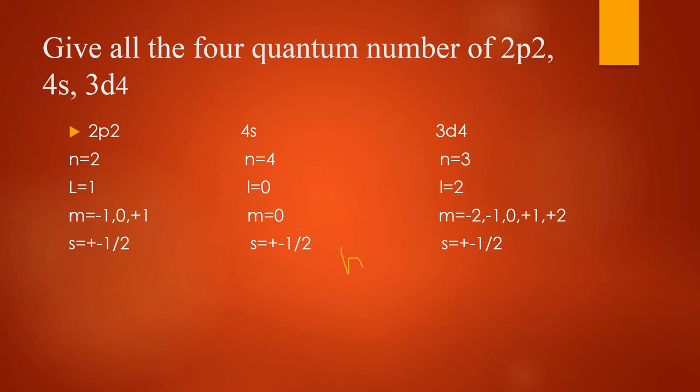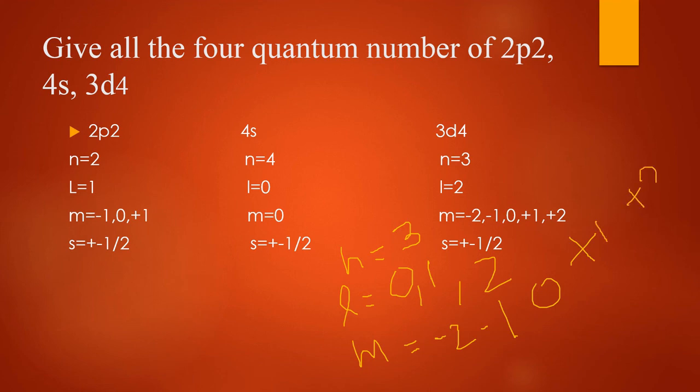If an example is given, n is equal to 3, and you are asked to give all the 4 quantum numbers, then l is equal to 0, 1, 2. What are the values of m? m is equal to -2, -1, 0, +1 and +2.